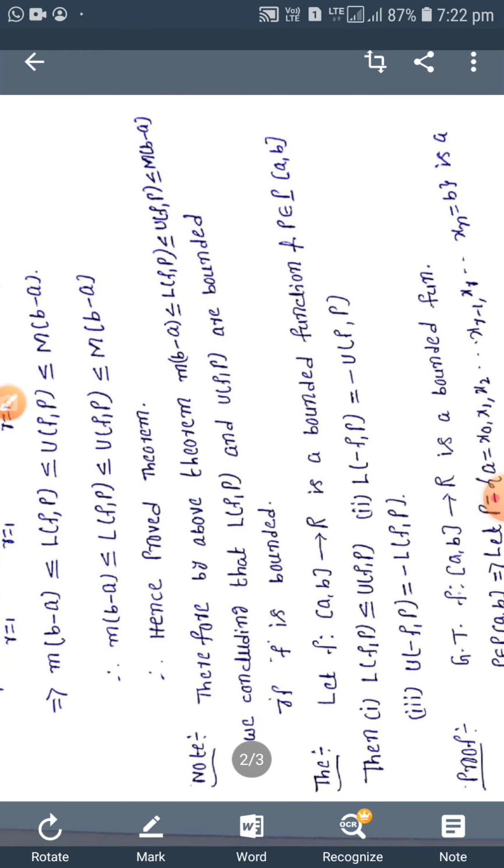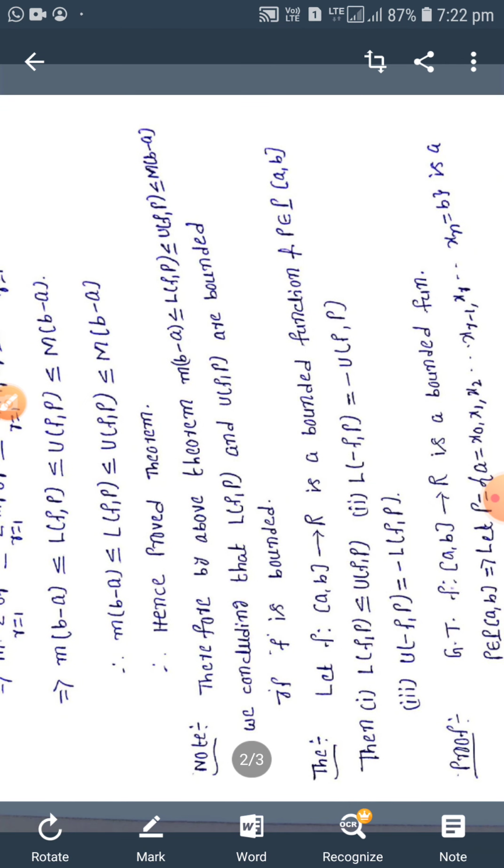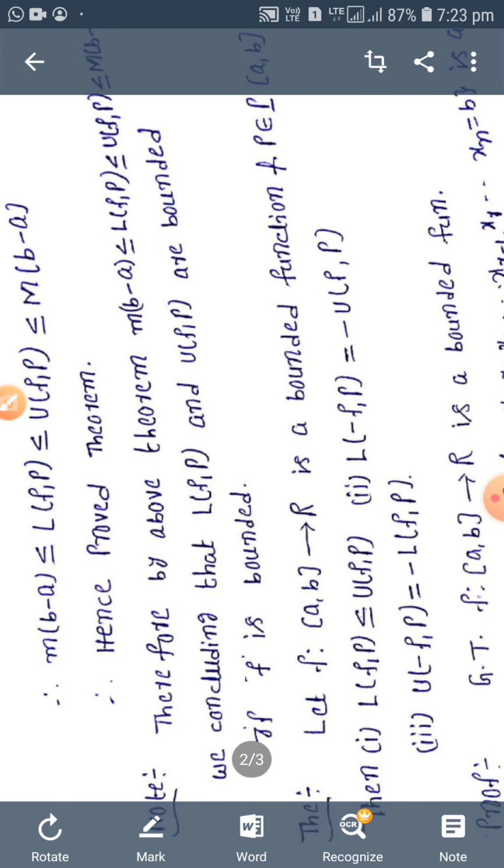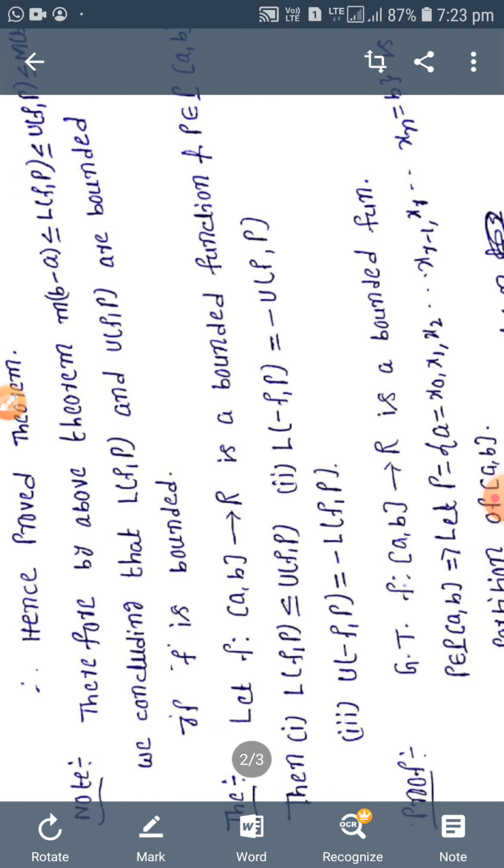That is, the given hypothesis is f from closed interval a comma b to R is a bounded function, where P is a partition of closed interval a comma b. Now we have to prove first, LFP less than or equal to UFP. Second, L minus FP equal to minus UFP. Third, U minus FP equal to minus LFP. Okay.